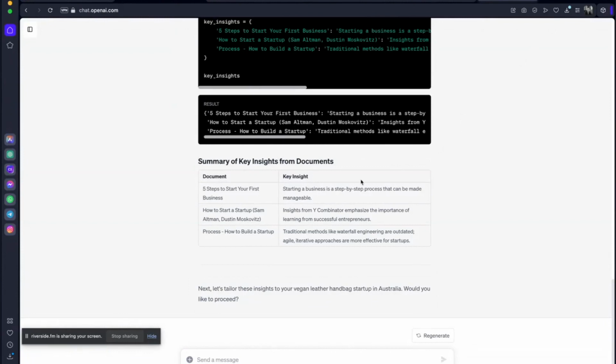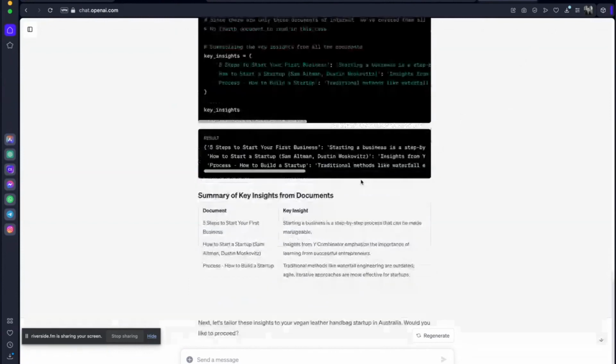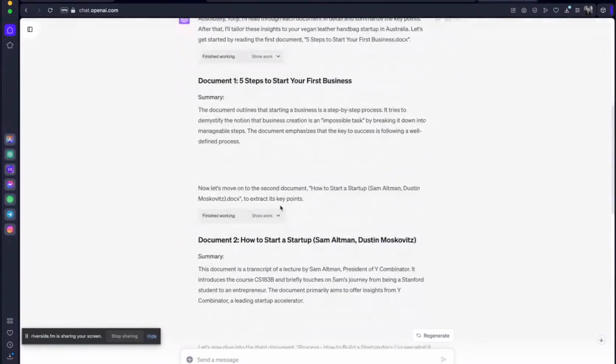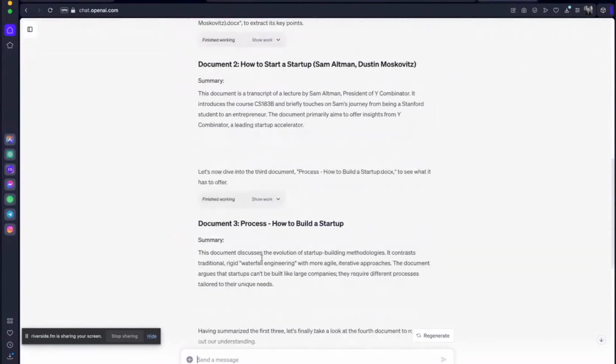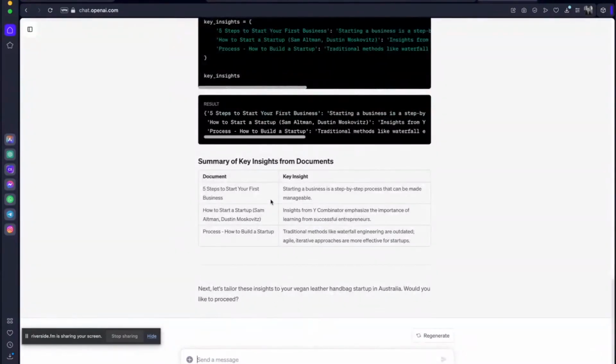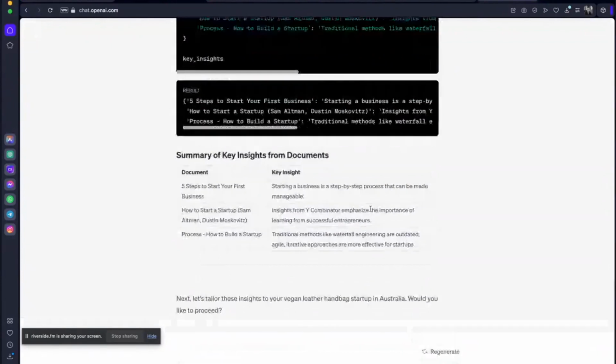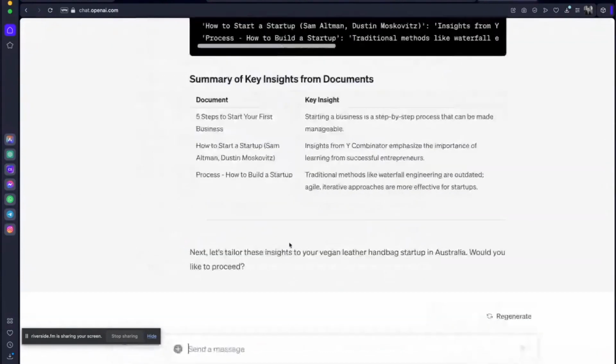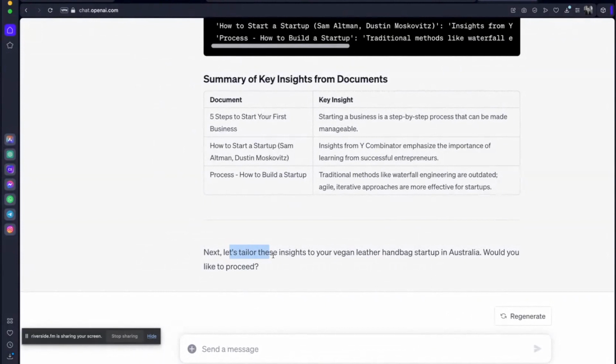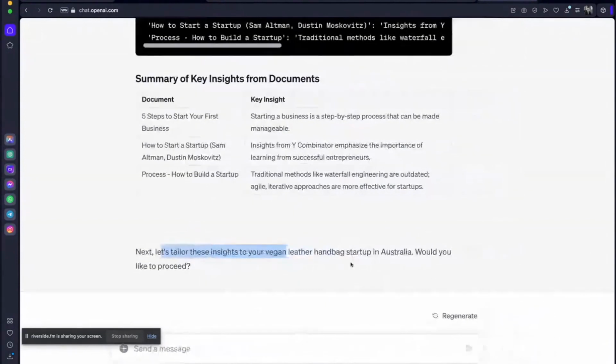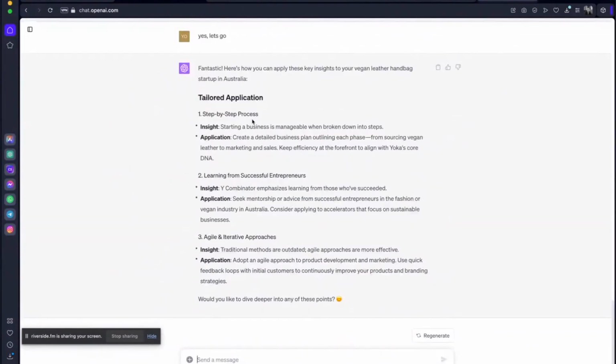All right, so it analyzed basically all these documents: 5 steps to start your business, how to start a startup, and how to build a startup, and basically gave me key insights from all of these. And now it's asking me, let's tailor these insights to your vegan leather handbag startup in Australia. Would you like to proceed? Yes, let's go.